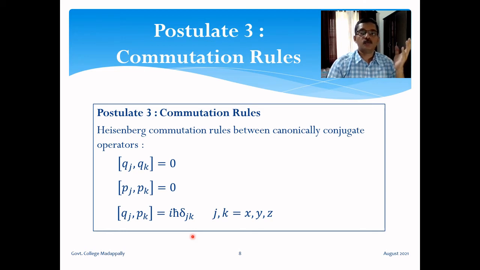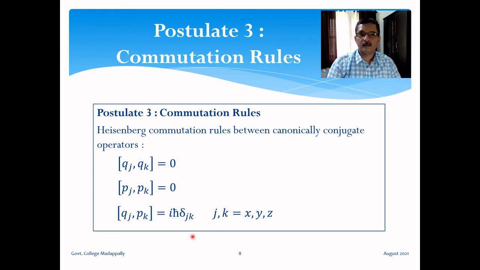For example, this q_j can be an angular coordinate, like the azimuthal angle phi, and then p_k can be the corresponding conjugate momentum. If q_j is an angle, then p_k will be angular momentum. So consider phi and L_z. The azimuthal angle phi is measured around the z axis, and if p_k is the z component of angular momentum, there is a commutation rule between them: [phi, L_z] is iħ. On the other hand, [phi, L_x] and [phi, L_y] will be 0.